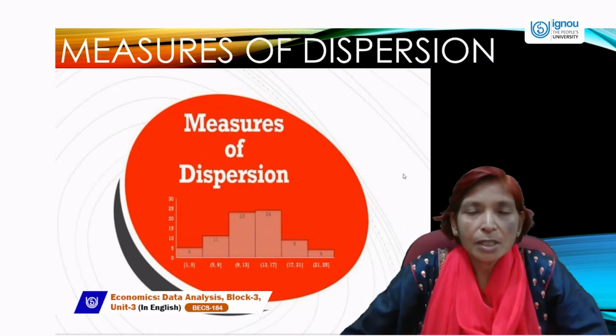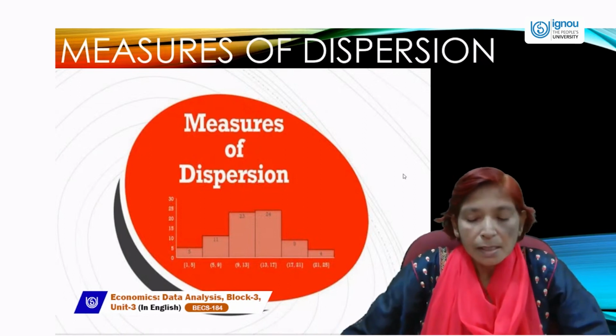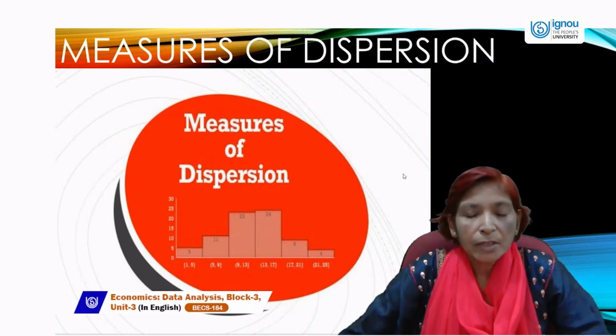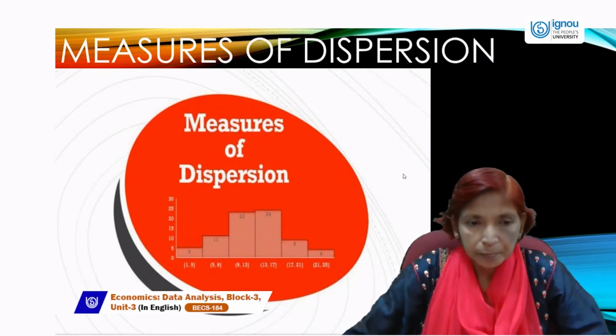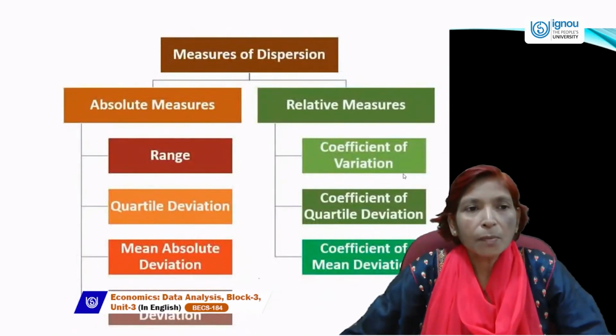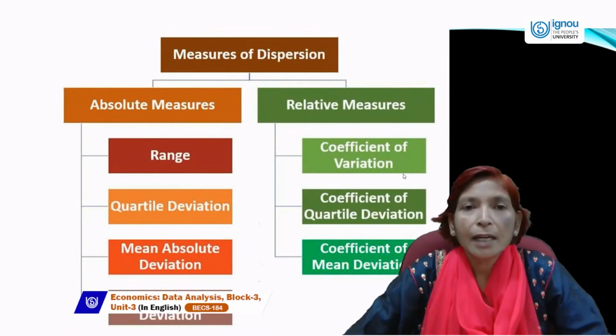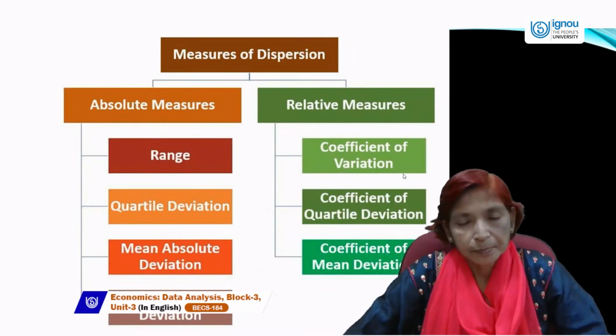So what is measures of dispersion? Dispersion means scatteredness or wideness in the given data. Dispersion measures how much difference is available in the collected data. There are so many methods by which we can calculate dispersion.